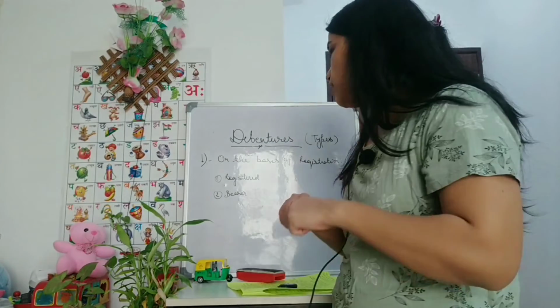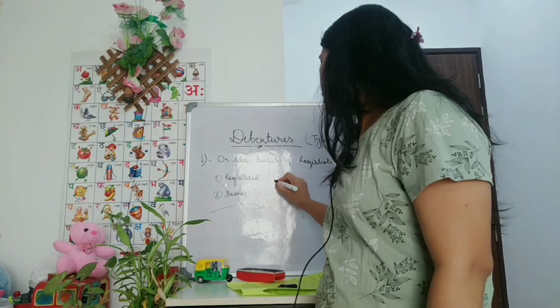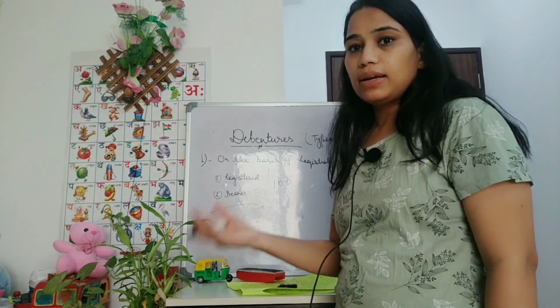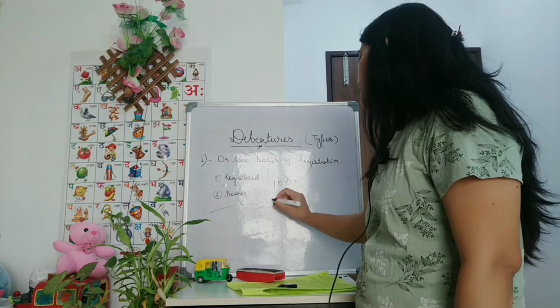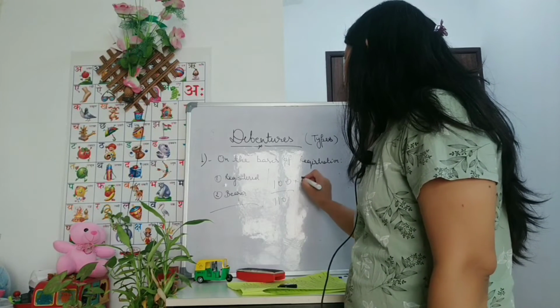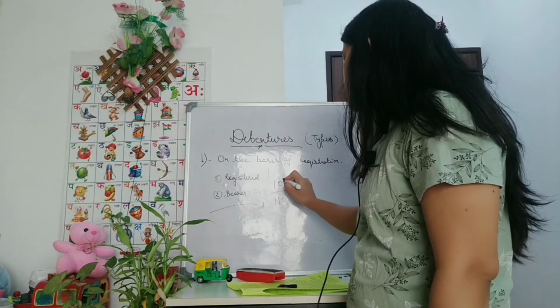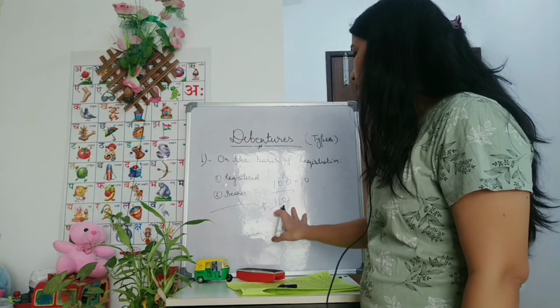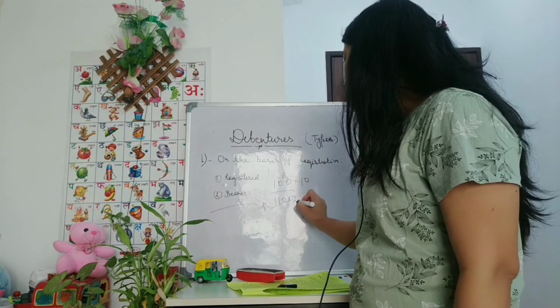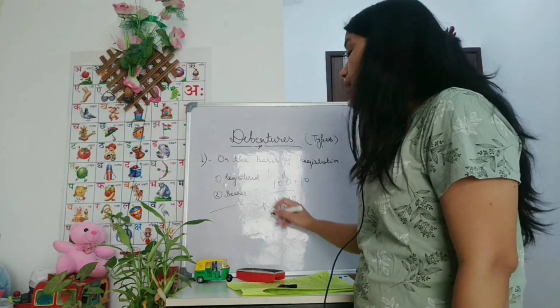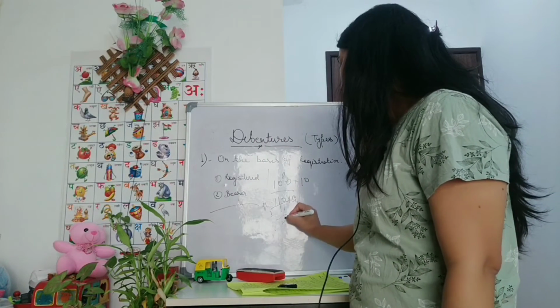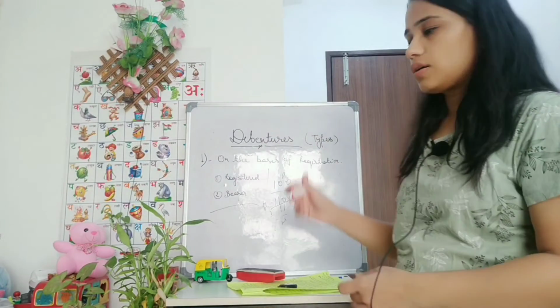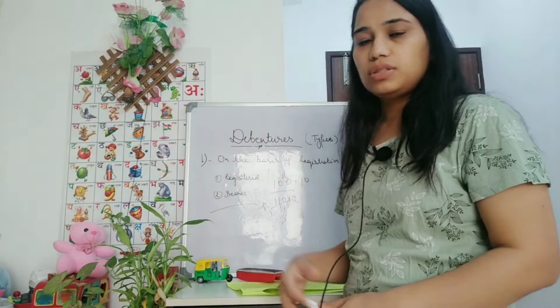Let's take the example of interest. When you calculate interest on something, if you have given 100 rupees to someone and you will pay 10% interest, the interest amount will be 10 and the amount, this is principal, will be 110 rupees. For next year this becomes the principal, so 110 into 10% is 11 rupees of interest, and for the third year the principal will be 121, and it will be calculated just like compound interest.